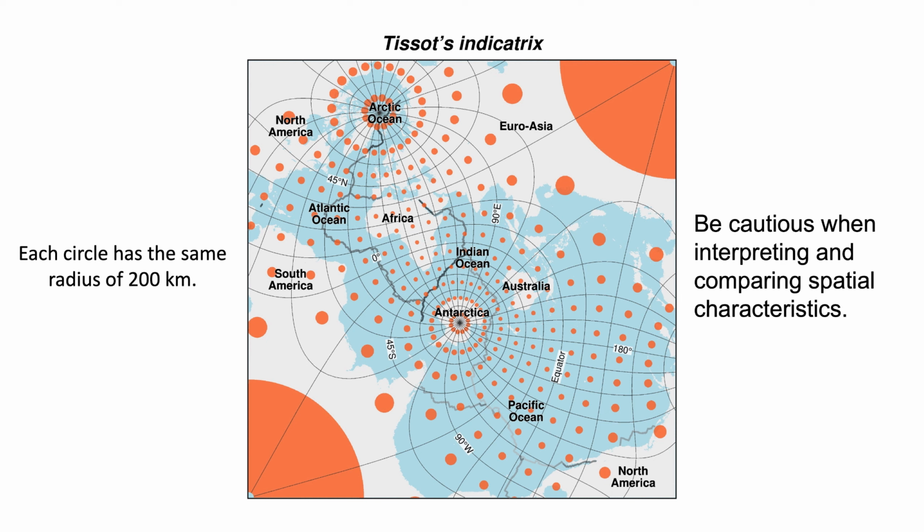However, any projections for mapping the Earth must distort their shape or size to some extent, because they involve transferring information from a three-dimensional spherical surface onto two-dimensional maps. The Spilhaus projection is no exception. In this map of Tissot's indicatrix, each circle has the same radius of 200 kilometers. So, we can see, in the middle of the map, the Indian Ocean is slightly distorted, but in some oceans close to the edge of the map, shapes can be highly distorted, for example, the eastern and western Pacific Ocean. Therefore, it is important to be cautious when interpreting and comparing spatial characteristics in this projection.